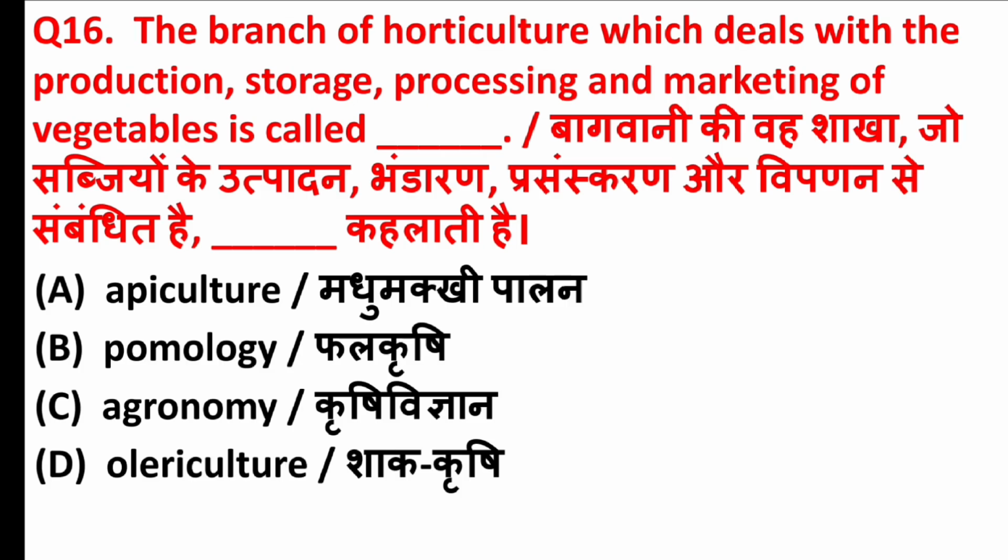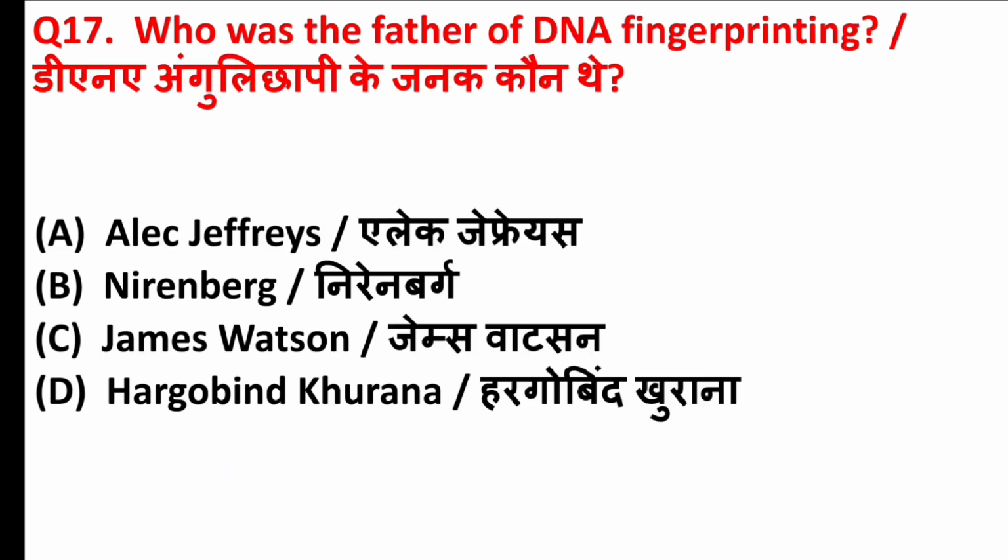The branch of horticulture which deals with the production, storage, processing and marketing of vegetables is called blank. Answer is option D, olericulture.